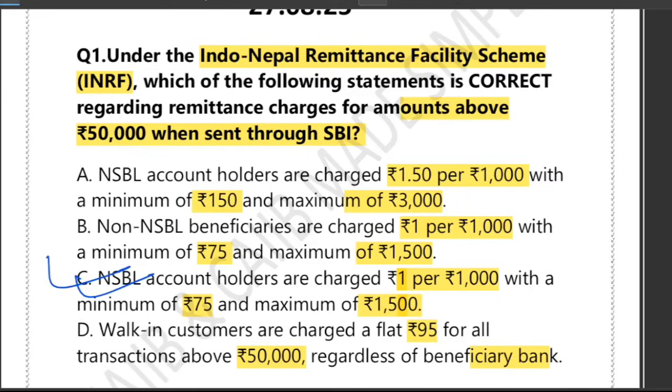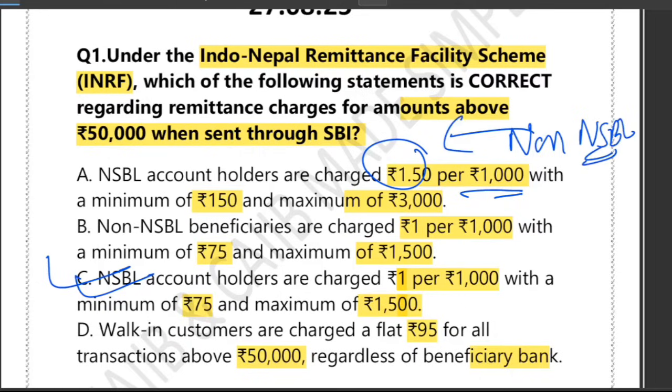If you look at option A, it mentions 1.50 rupees per 1000 rupees for NSBL accounts. This rate is for non-NSBL accounts. If the question was asking about non-NSBL, then this would be the answer. For NSBL, the charge is lower because they are account holders of the Nepal SBI Bank, which is why the charge is 1 rupee per 1000 rupees. So option A is wrong.